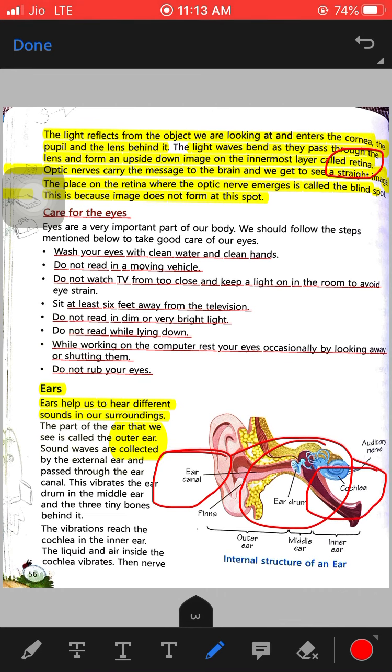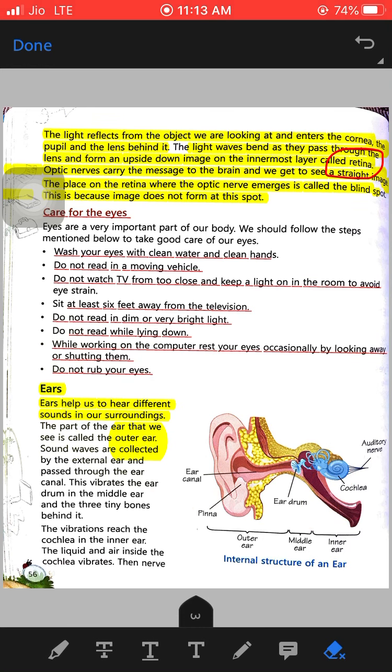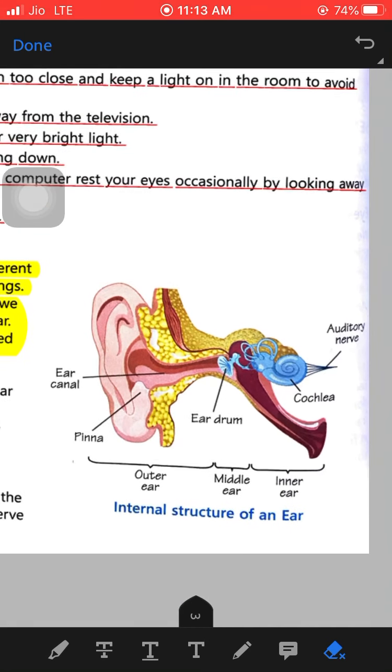You can see the cochlea over here, and the liquid and the air inside the cochlea vibrate. Then the nerves send the message to the brain, and this is how we hear the sound. I will show you with the help of this diagram.